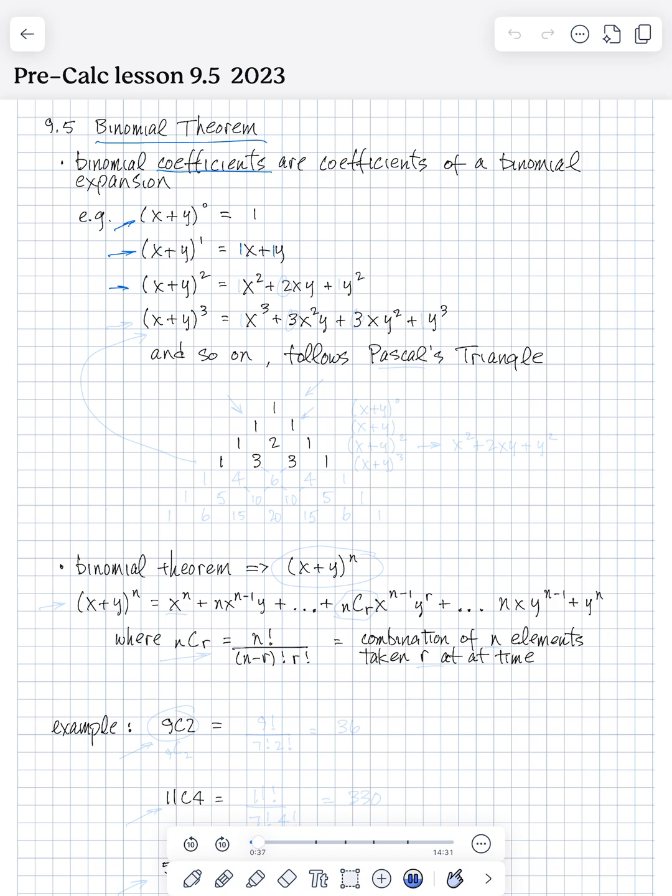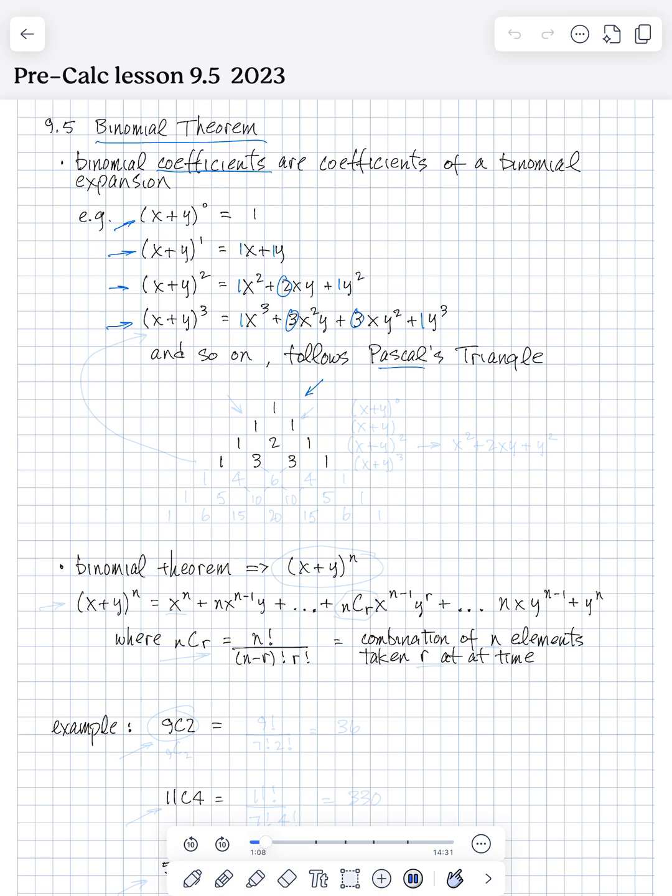Next one, x plus y squared. Looking at the coefficients, we have a 1x squared, we have 2 times xy, and then a 1y squared, and so on and so forth. On cubes, we have a 1, a 3, a 3, and a 1. And so this follows Pascal's triangle, which is